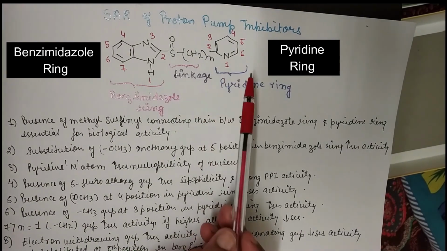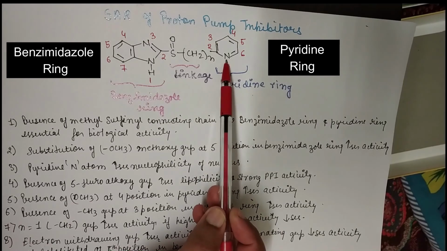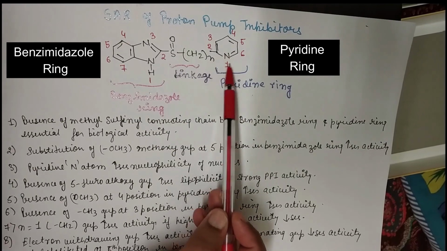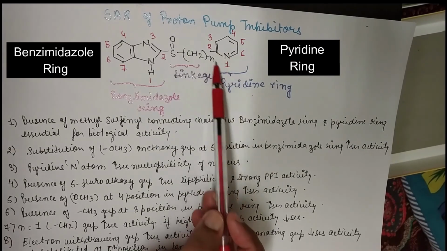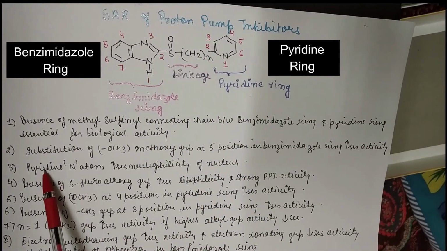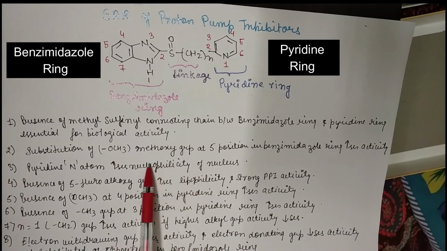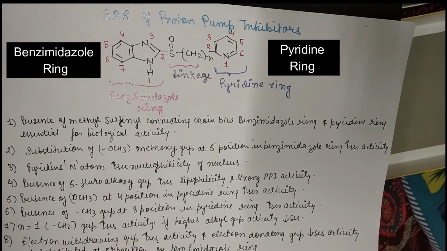Next, the presence of nitrogen in the pyridine ring increases the nucleophilic character. Means it will make the compound prone to nucleophilic attack. Okay, so the presence of nitrogen induces the nucleophilic character. Here you can see the pyridine in which a nitrogen atom is there, it increases the nucleophilicity of the nucleus. So that is the third point.